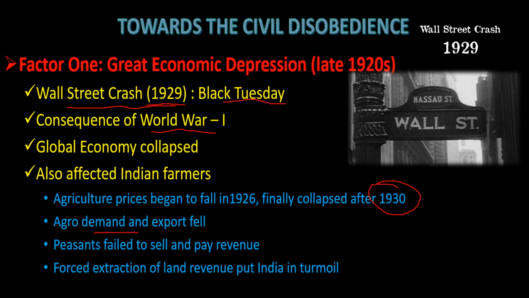All those who were involved directly or indirectly in Indian agriculture suffered, and nobody had enough money to pay the revenue. But at the same time, revenue was important for the government. The government could not waive it off or give concessions, but the people also could not pay the revenue. Now you can understand the situation. There was a clash-like situation between the common people and the government, and in such a situation, the government forced the people to give the revenue, and in some places the government started forcibly extracting the revenue.